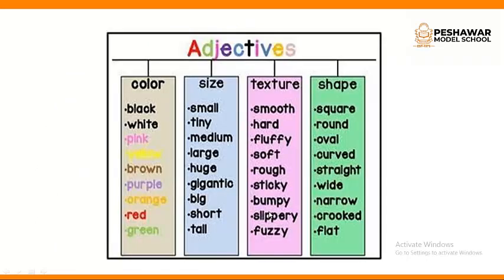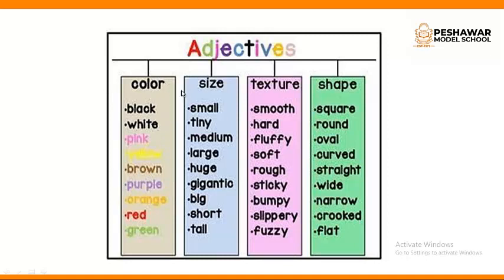Okay. Next, here you can see there is a chart of adjectives. It shows how adjectives describe the things, how adjectives describe the noun or pronoun. For example, color: black, white, pink, yellow, brown, purple, orange, red, green. These colors are all adjectives. When they are combined with a noun, they describe the noun. For example, I have a black shirt. I have a white trouser.